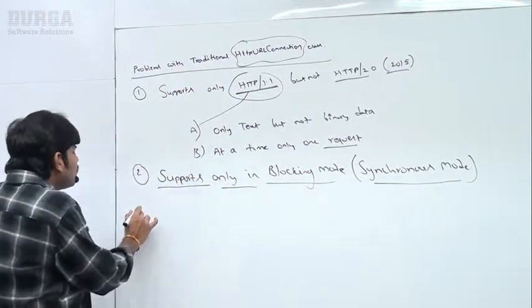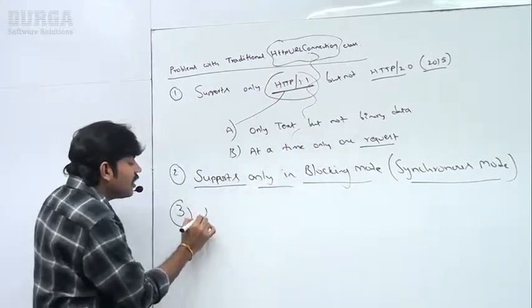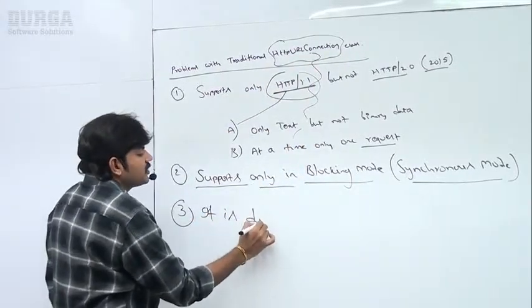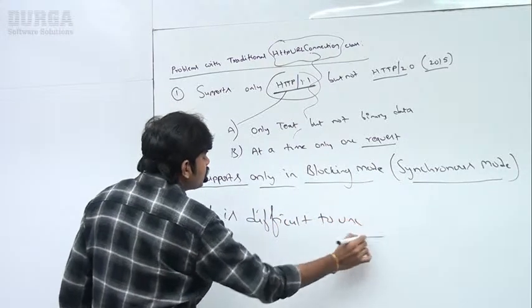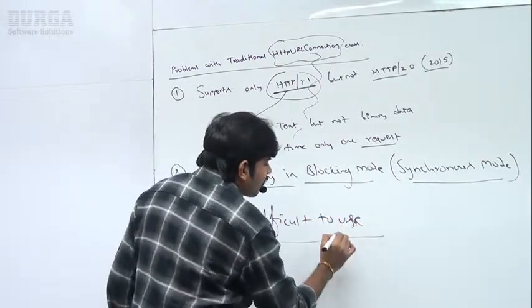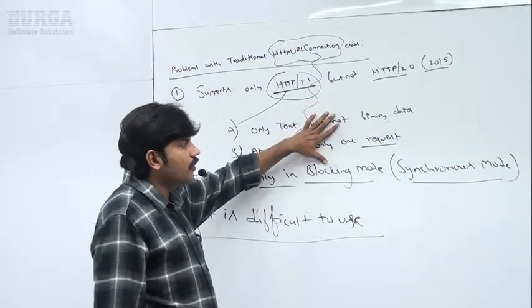Next, the third problem, sir: this HttpURLConnection is difficult to use. It is not a simple API. It is difficult to use, right? Huge code we are required to write even for small requirements. It is difficult to use. Clear for all of you, right?